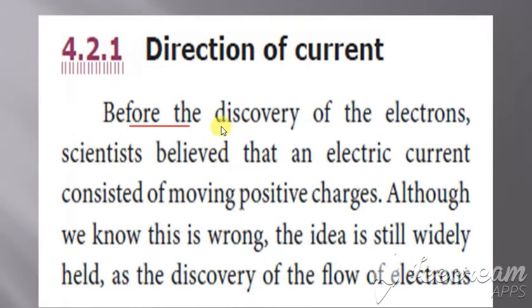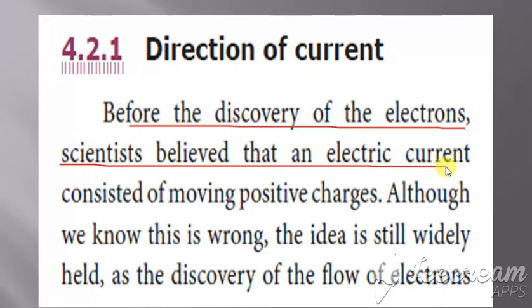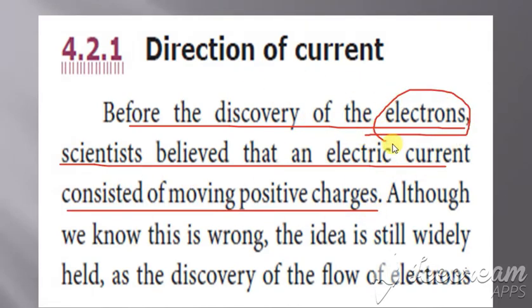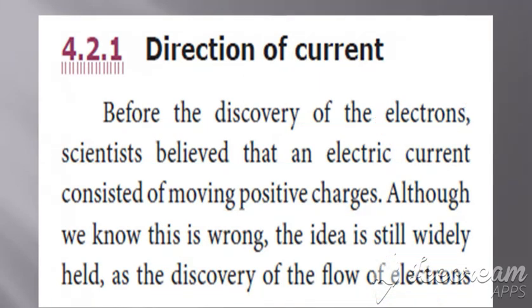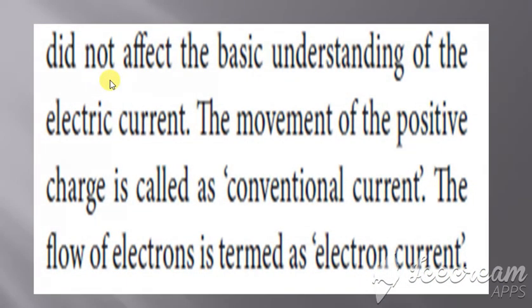Before the discovery of electrons, scientists believed that the electric current consisted of moving positive charges. So before the discovery of electrons itself, they considered that current is due to the positive charge. Although we know that this is wrong, the idea is still widely held. After this only, it led to the discovery of the flow of electrons, and it did not affect the basic understanding of electric current. There is no change in the electric current also.